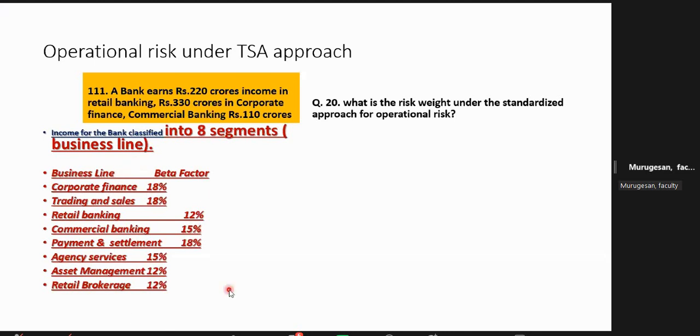Now, though there are 8 segments, in this question only 3 segments they have given. But for these 3 segments, you only have to calculate under operational risk, no other risk. This is only to calculate operational risk. The bank earns 220 crore under what? Retail banking. Retail banking, immediately remember 12%. So 220 into 12 is 26.4 crores that may become a loss. The bank may lose 26.4 as a thumb rule.